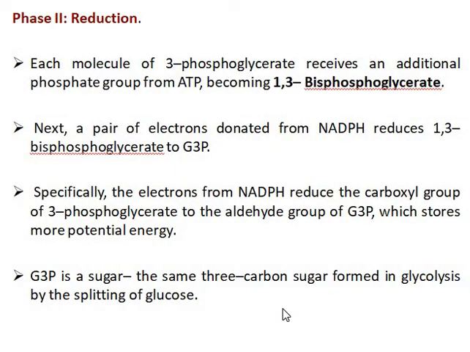The second step is a reduction. Each molecule of 3-phosphoglycerate receives an additional phosphate group from ATP and becomes 1,3-bisphosphoglycerate, and next a pair of electrons donated from NADPH reduces 1,3-bisphosphoglycerate to glyceraldehyde 3-phosphate. Specifically, the electrons from NADPH reduce the carboxylic group of 3-phosphoglycerate to the aldehyde group of glyceraldehyde 3-phosphate, which stores more potential energy. Glyceraldehyde 3-phosphate is a sugar, the same 3-carbon sugar formed in glycolysis by the splitting of glucose.